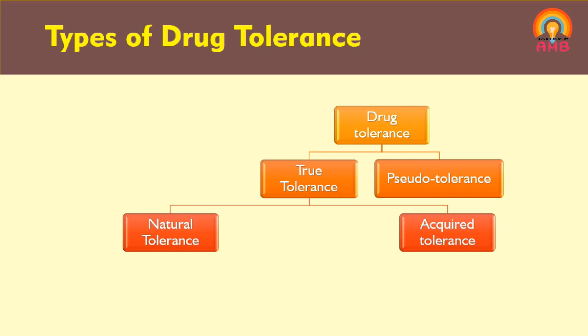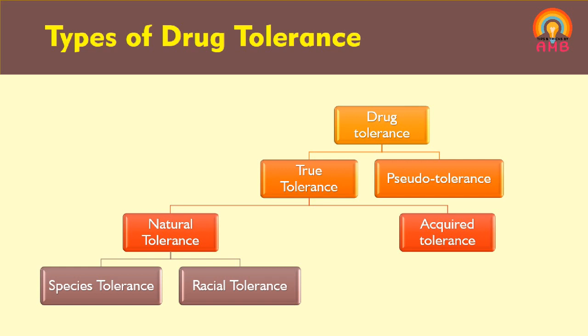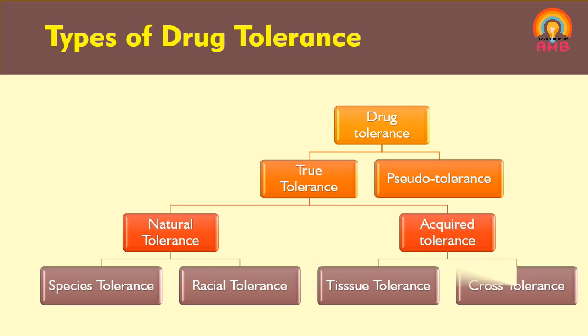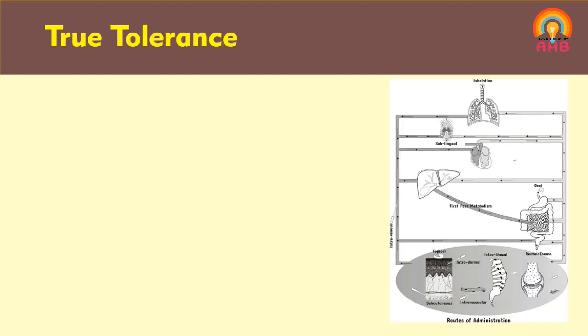Now natural tolerance is again of two subtypes. First is species tolerance and second is racial tolerance. Acquired tolerance again has two subtypes. First is tissue tolerance and second is cross tolerance. We are going to discuss all these types of tolerances with their examples one by one. First we are going to discuss true tolerance. So what is true tolerance?